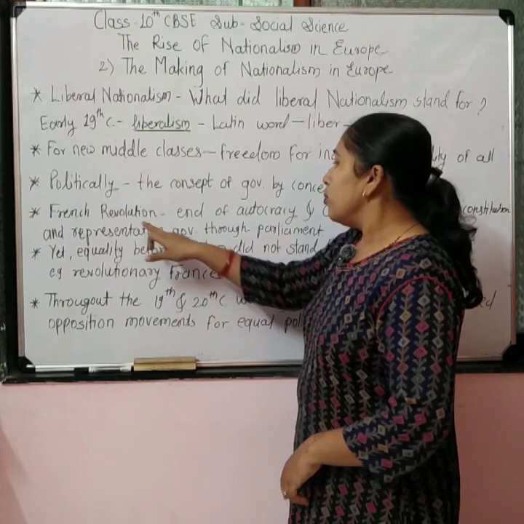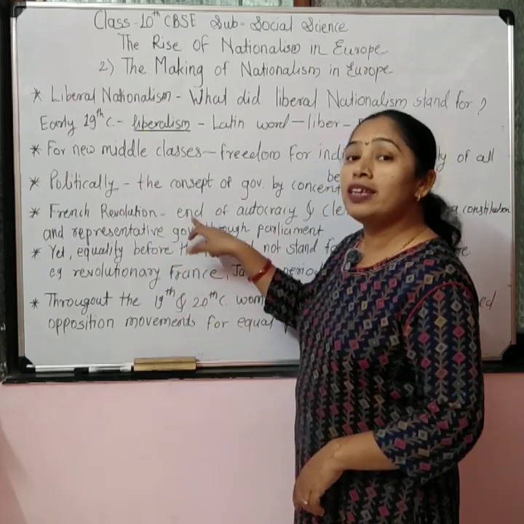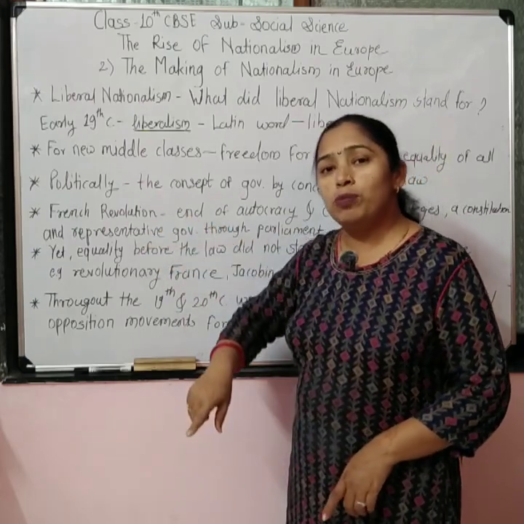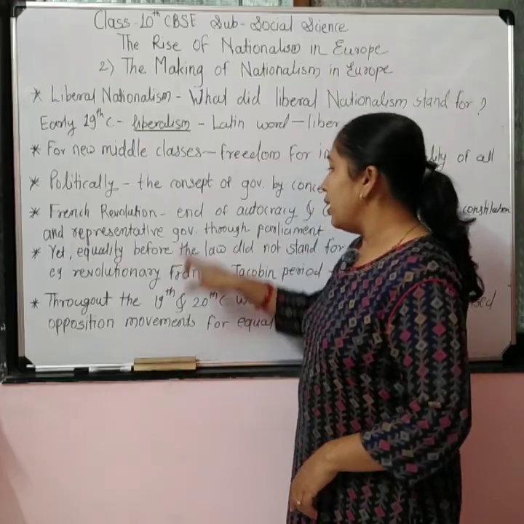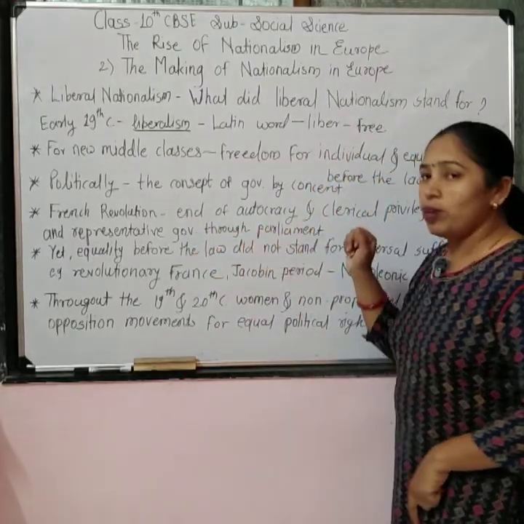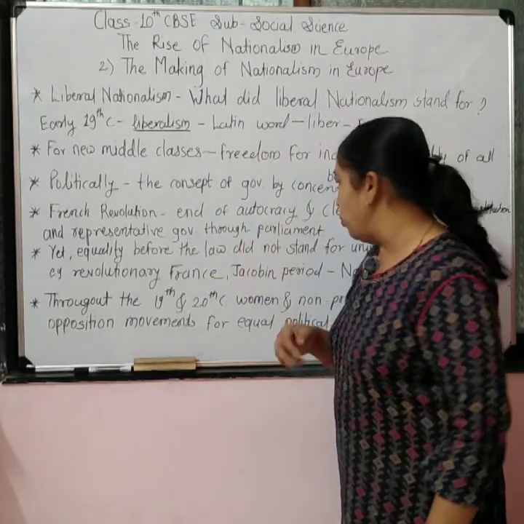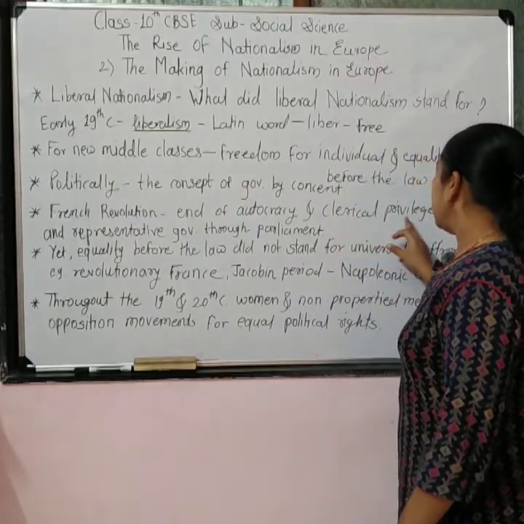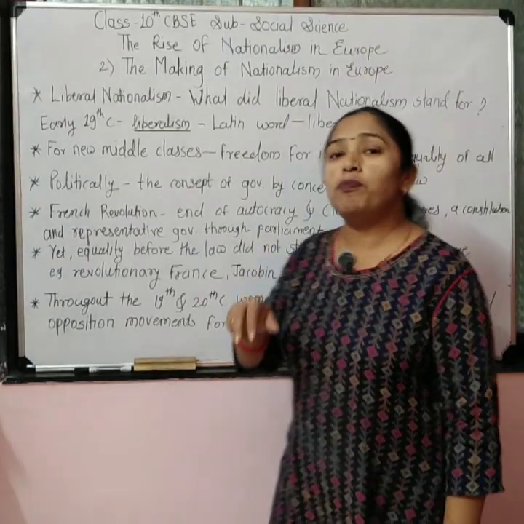It means in the French Revolution people wanted liberty, but what type of liberty exactly did they want? They wanted the end of autocratic government, the end of monarchical rule. They also wanted the abolition of clerical privileges.